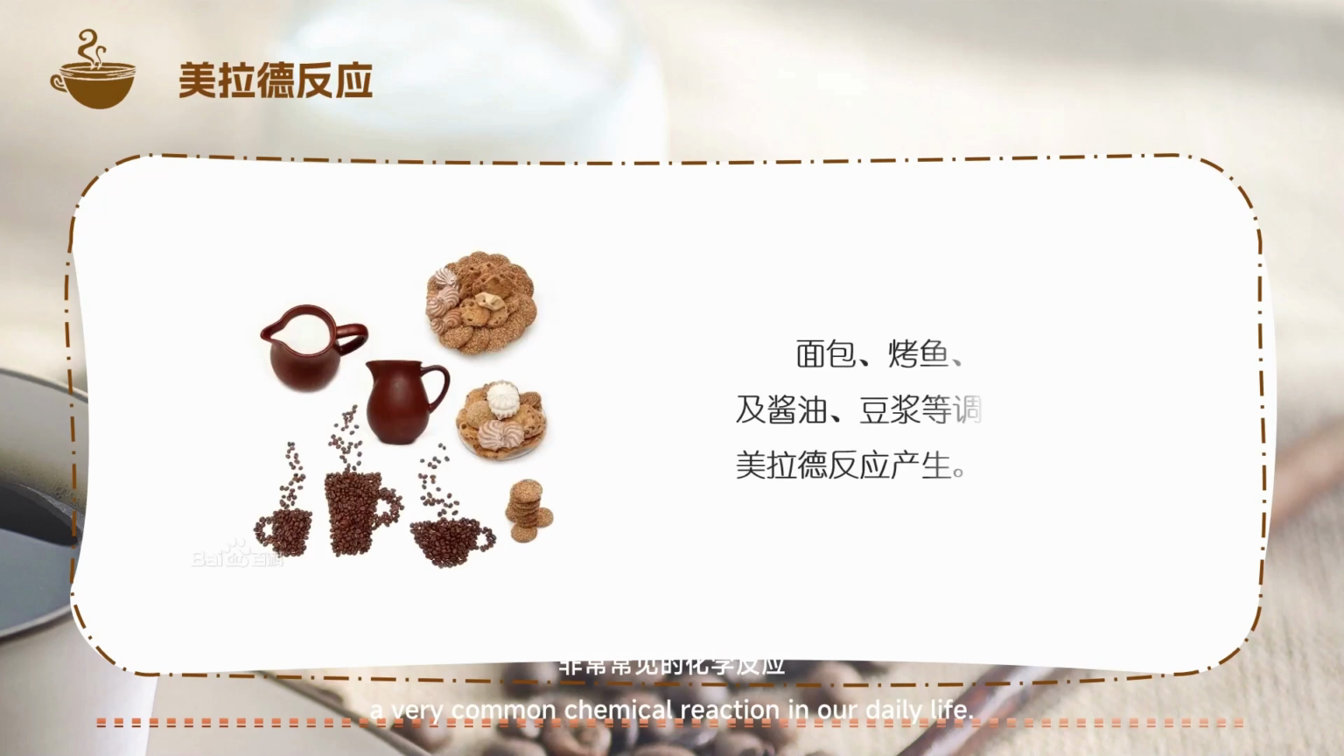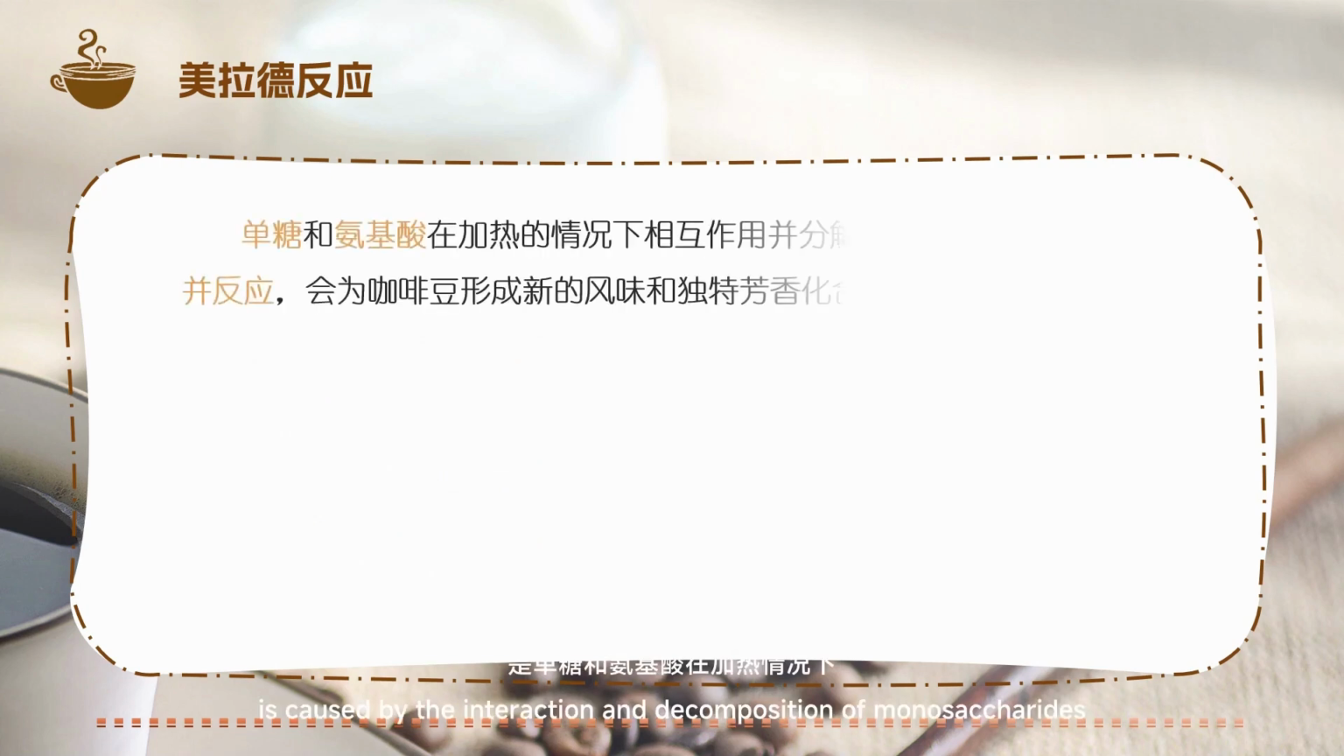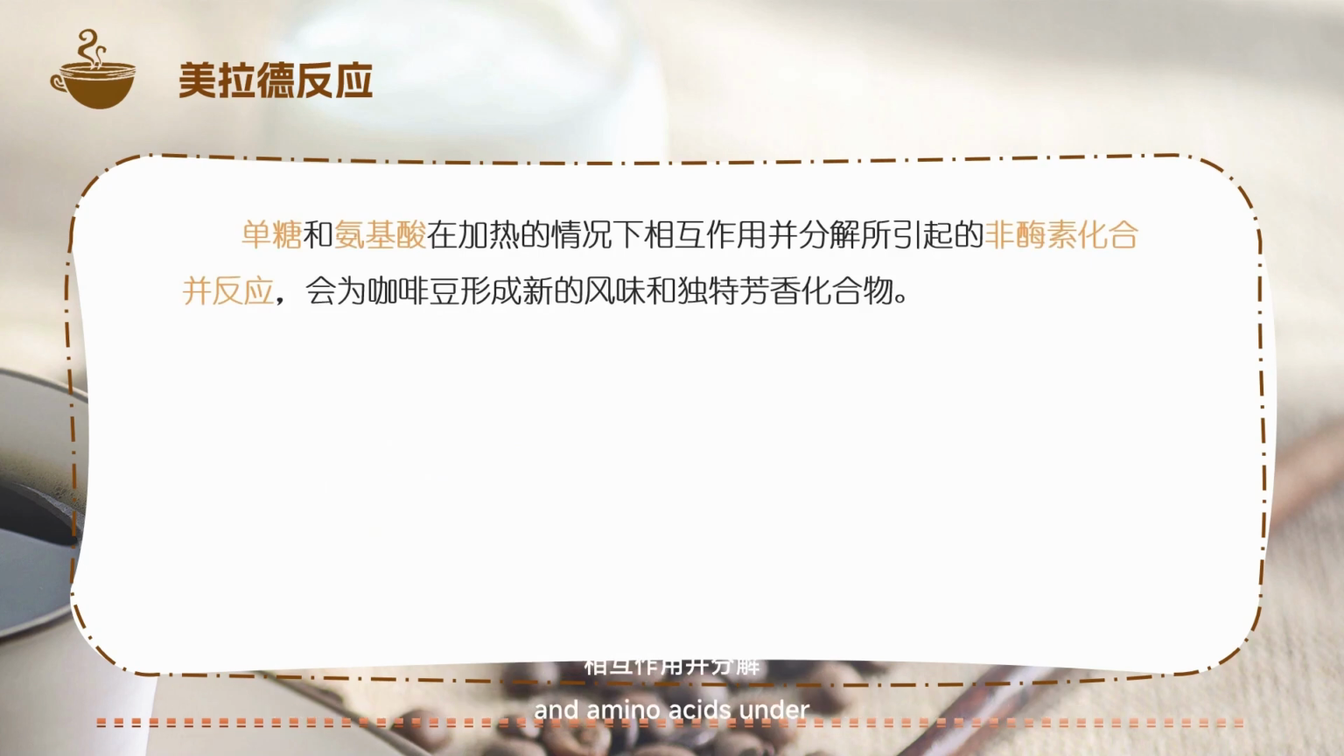Maillard reaction. Maillard is a very common chemical reaction in our daily life. For example, bread, grilled fish, bacon, tea, soy sauce, soy milk, and other condiments have the Maillard reaction. The Maillard reaction is caused by the interaction and decomposition of monosaccharides and amino acids under heating, a non-enzymatic browning reaction.